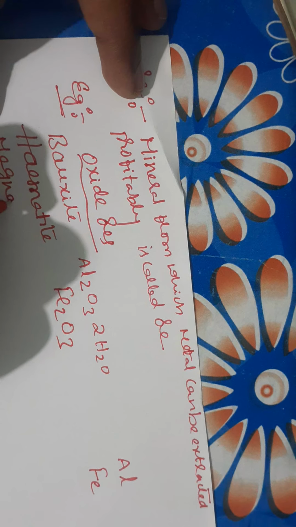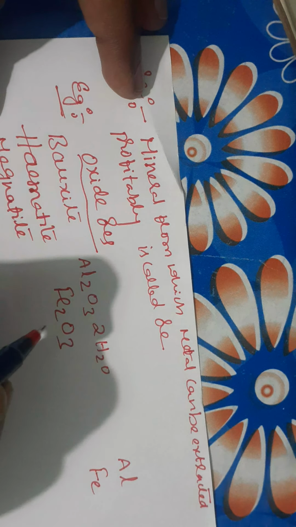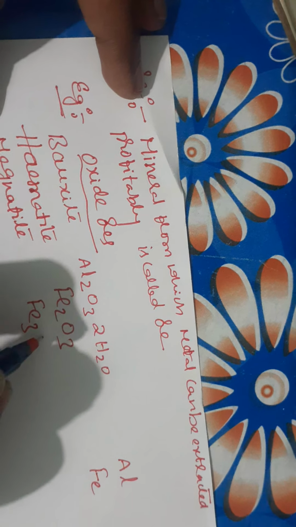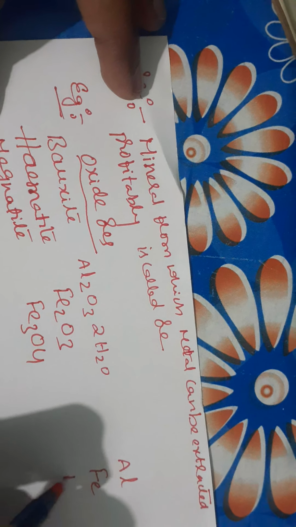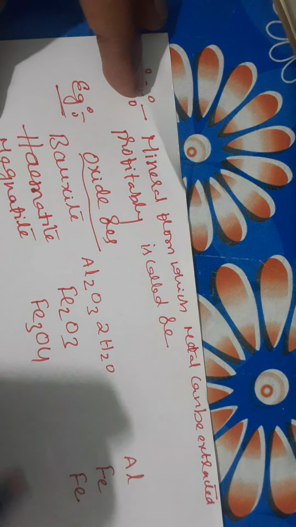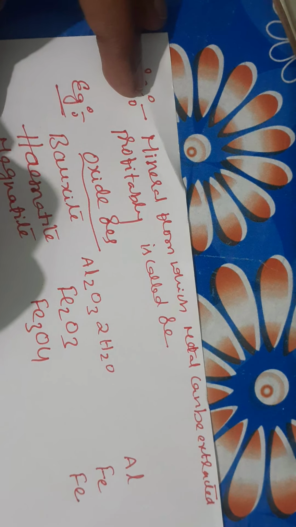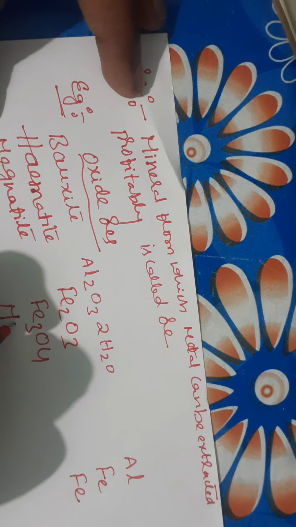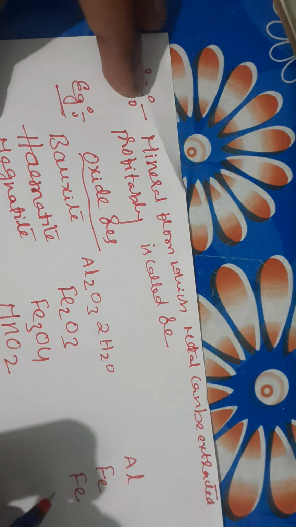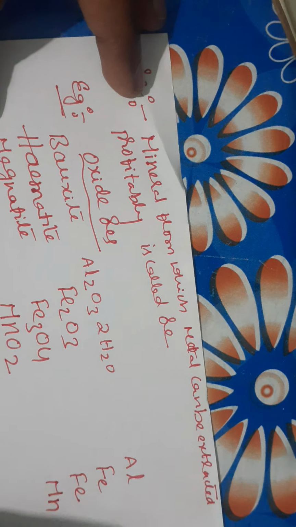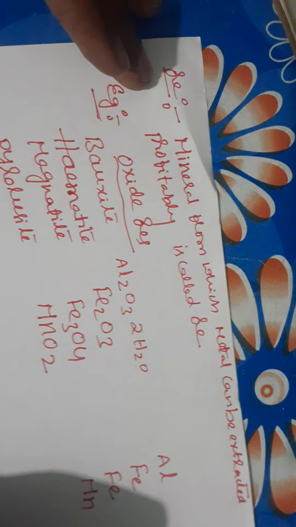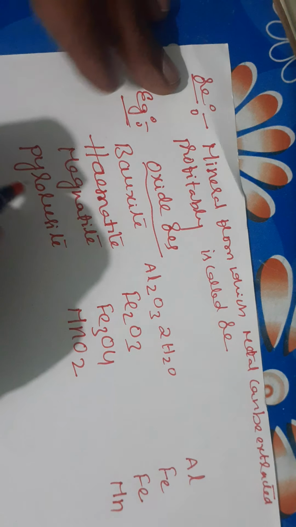Magnetite, Fe3O4, it is the ore of iron. Pyrolusite formula is MnO2, students, it is the ore of manganese.